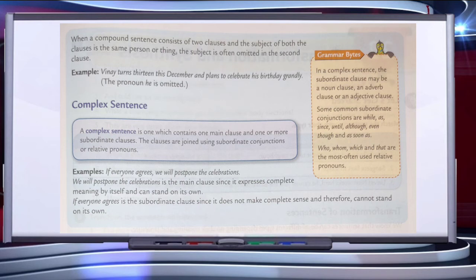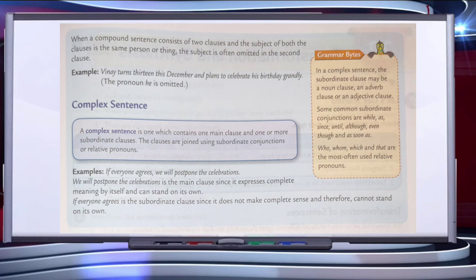Here, if everyone agrees is the subordinate clause. It cannot give its own meaning until and unless it is joined with the independent main clause. The second one, we will postpone the celebrations, is the independent clause which is giving its own meaning.